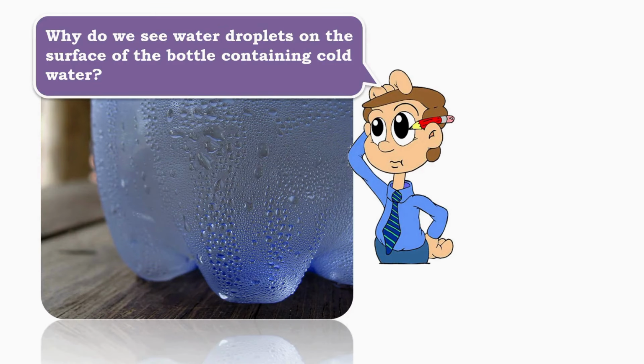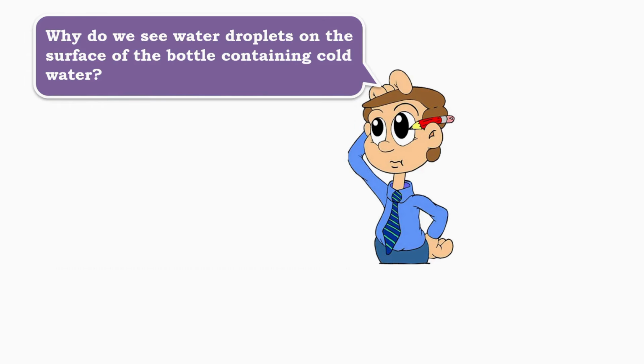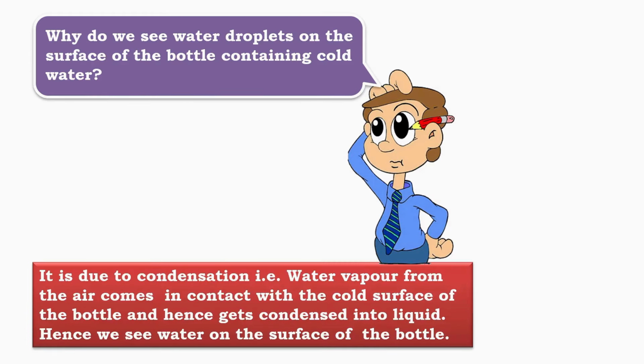Condensation on a cold bottle. Why do we see water droplets on the surface of a bottle containing cold water? This happens due to condensation. Water vapor present in the air comes in contact with the cold surface of the bottle. On touching the cold surface, the water vapor loses heat energy. As a result, the water vapor condenses and changes into liquid water droplets. Hence, we see water droplets on the outer surface of the bottle.